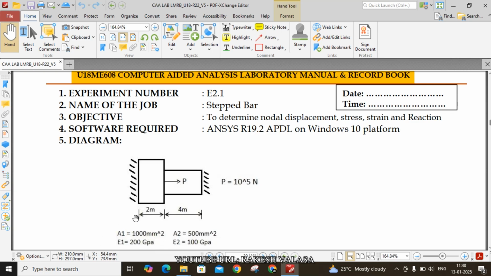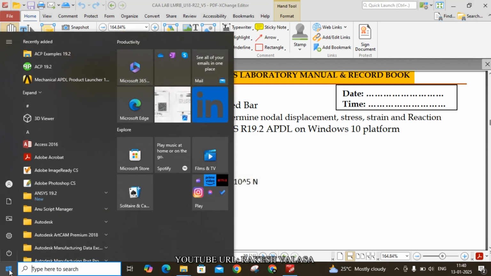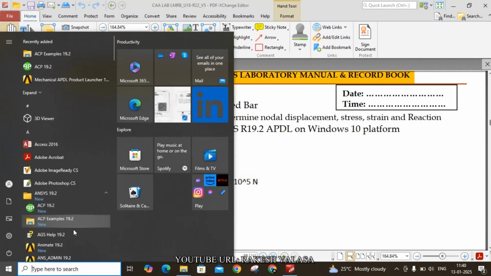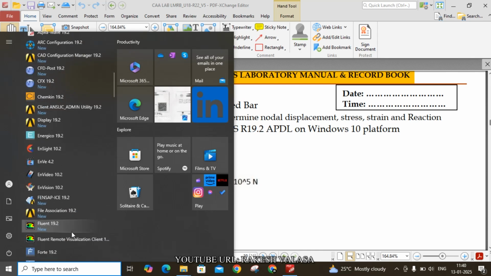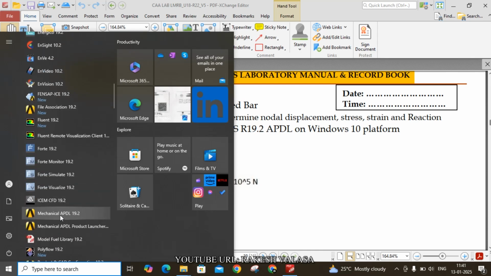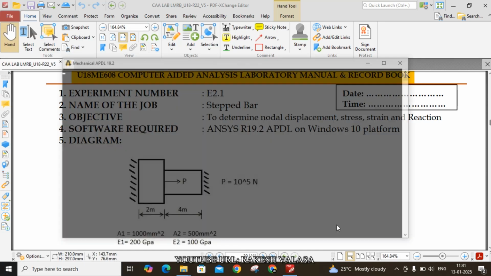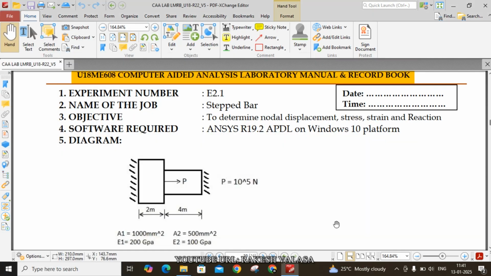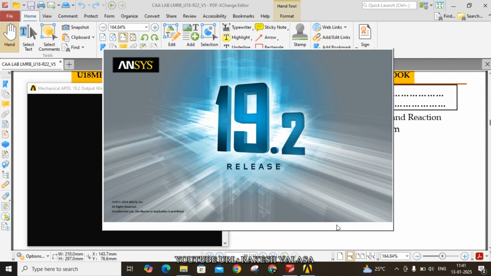Okay, now open the ANSYS 19.2 software. Click on the start button and choose 19.2. In that you have to choose ANSYS Mechanical APDL 19.2, or you can also choose Mechanical APDL product launcher. Here I am choosing Mechanical APDL 19.2. Now the software is launching.